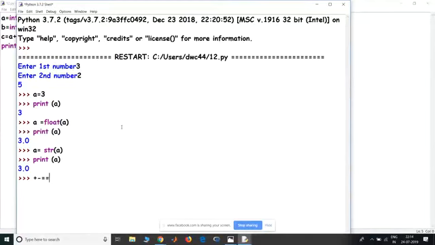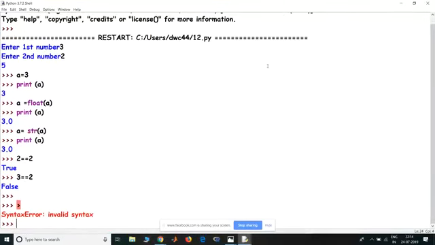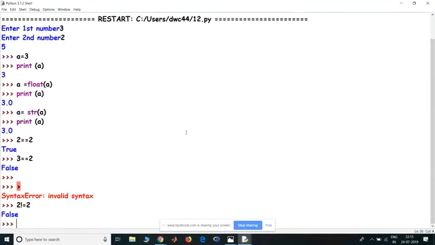Moving forward, a double equal to is a comparison operator to check if two values are equal or not. For example, if I do 2 double equal to 2, it's a true. If I do 3 double equal to 2, it's a false. Then similarly, the greater than, less than operators, this is the greater than operator. Then a lot of operators like that. This stands for not equal to, an exclamation mark with an equal to. So if I do 2 not equal to 2, I get a false. So these are a few relational operators.